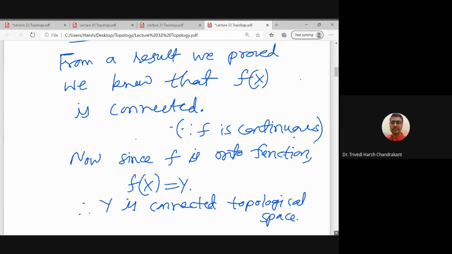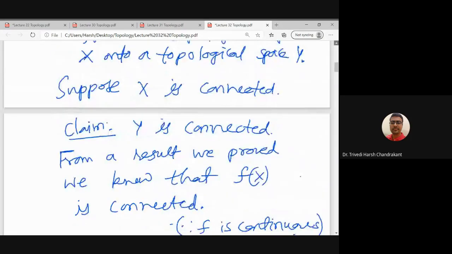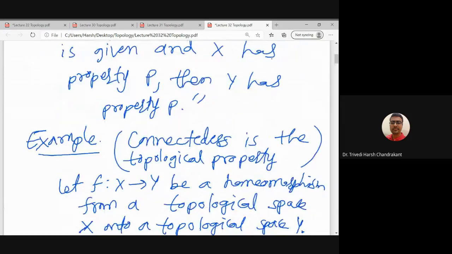What we proved is that we started with a homeomorphism, assumed the domain is connected, and proved that the codomain is connected. Therefore connectedness is preserved under homeomorphism. Essentially what we used here is that connectedness is preserved under continuous functions, right?